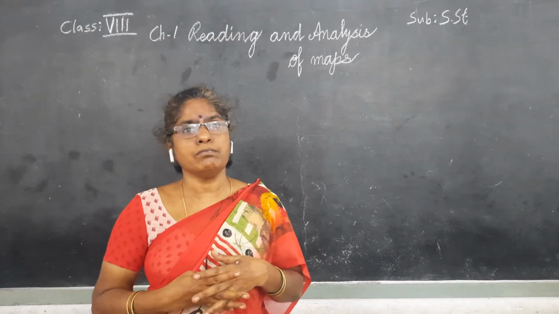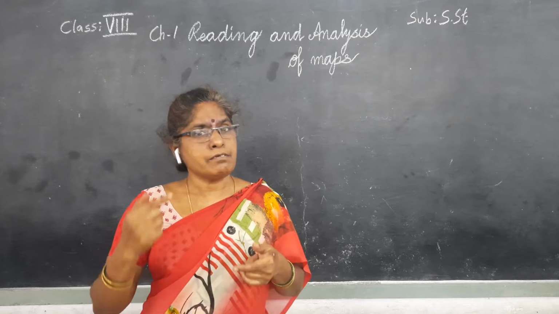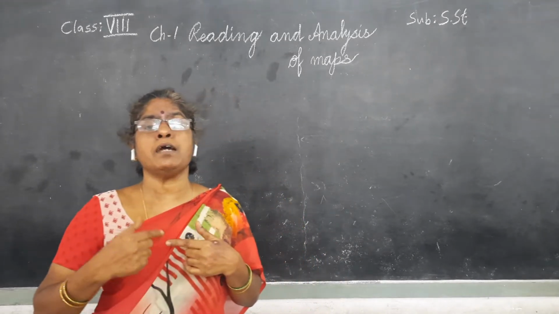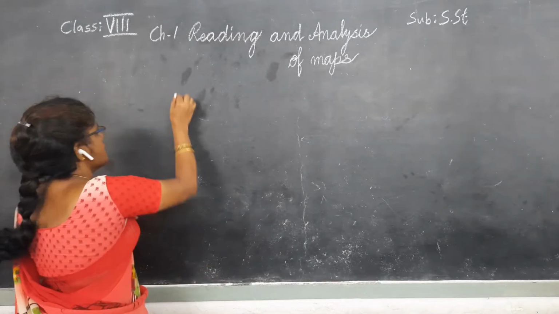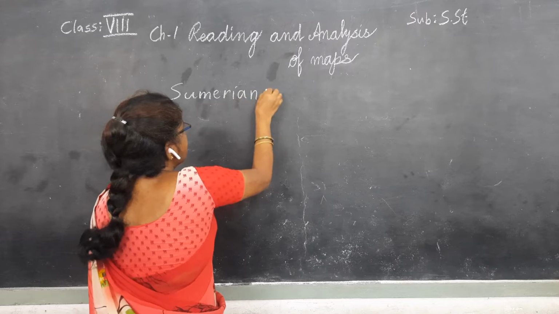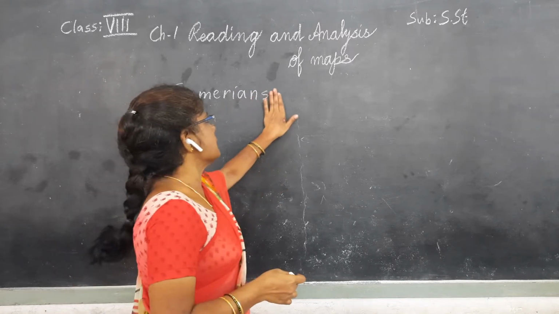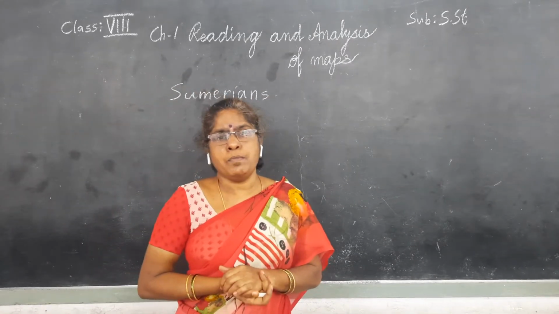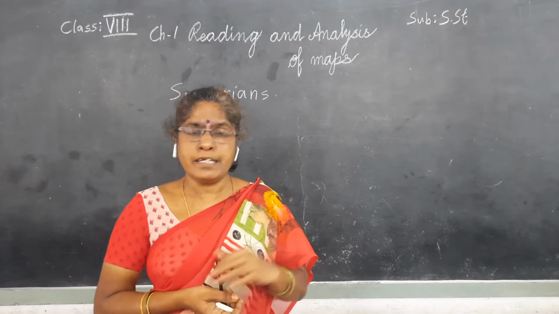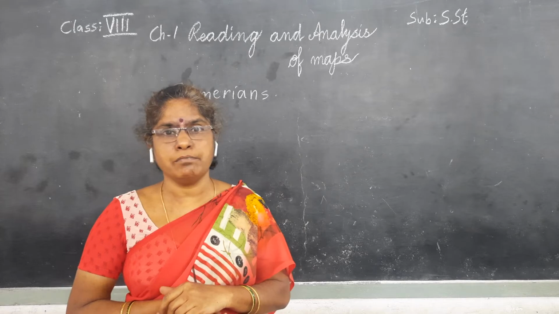We should know. Maps were first prepared by Sumerians. Sumerians are the people of present-day Iraq. Iraq is in Asia only.